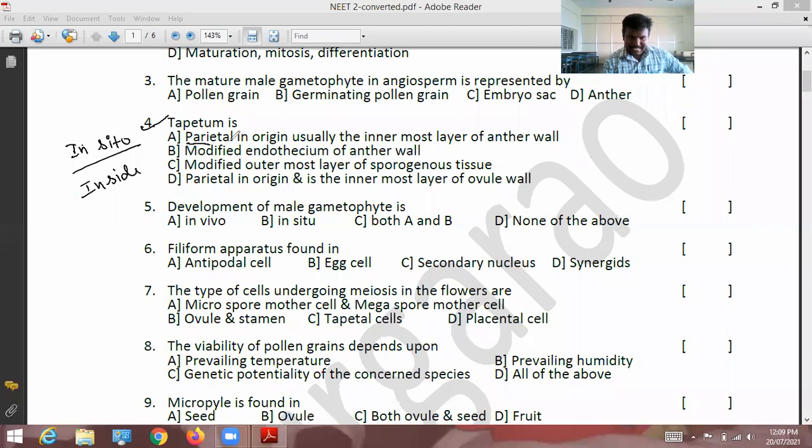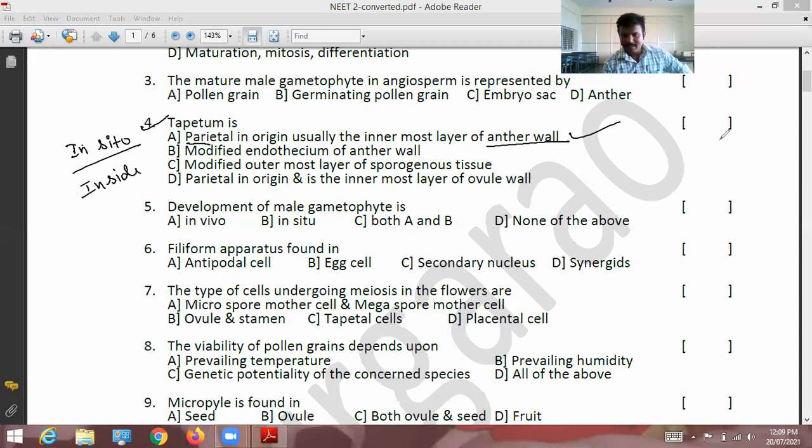Tapetum is the innermost region, usually the innermost layer of the anther wall.